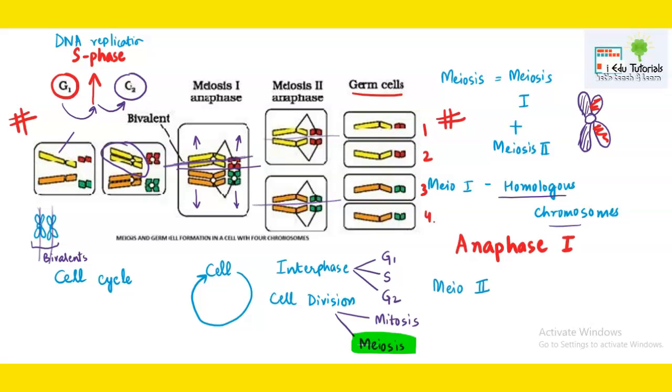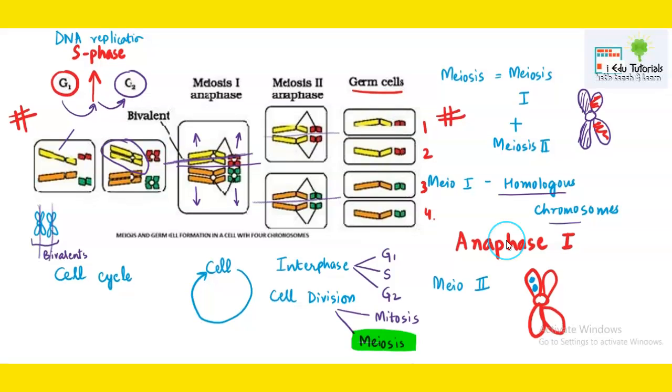And they have gone into the gametes. That's the finding of Boveri and Sutton. They said that as Mendel talked about the separation of genes or factors, it is actually not the genes which are separating, it is actually the separation of chromosomes. Because chromosomes contain genes. If this red colored structure is a chromosome, and it has genes on it, then these alleles or genes are going to get separated. That was the finding of Boveri and Sutton.